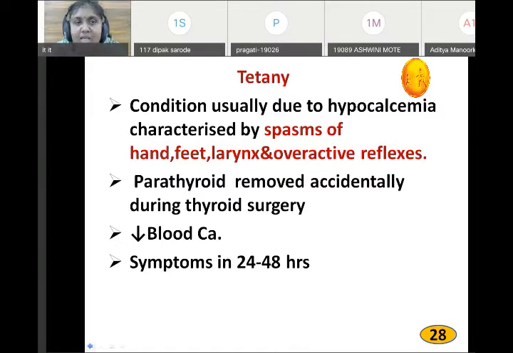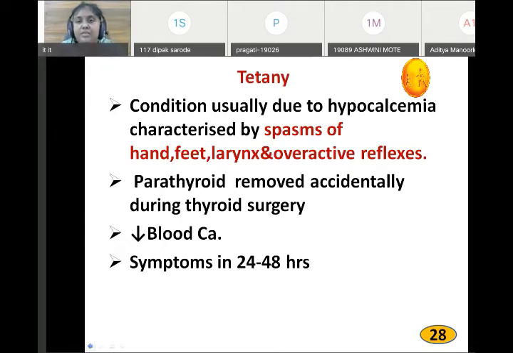Tetany is a condition usually due to hypocalcemia, characterized by spasm of the hand, feet, larynx, and overactive reflexes. That is not very important. Now, hypocalcemia gives some signs. One sign is tetany. Tetany means involuntary spasm of the muscle. It's a very painful condition. And the blood calcium level is below 7, and if it goes below and below, death is sure.